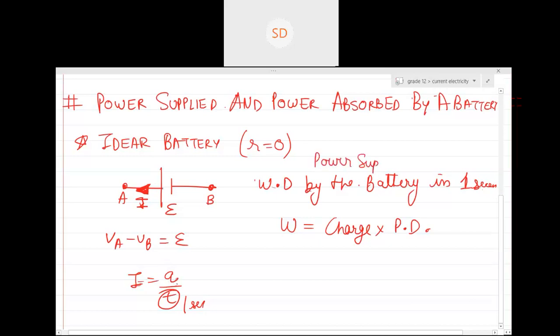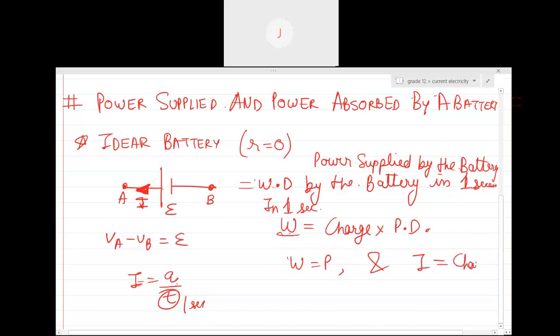Can you see the current is supplied by the battery? So please remember, in this case power will be supplied by the battery. When current is supplied, power is supplied also. Work done will be equal to charge into potential difference, and this is in 1 second. Current will be equal to charge.